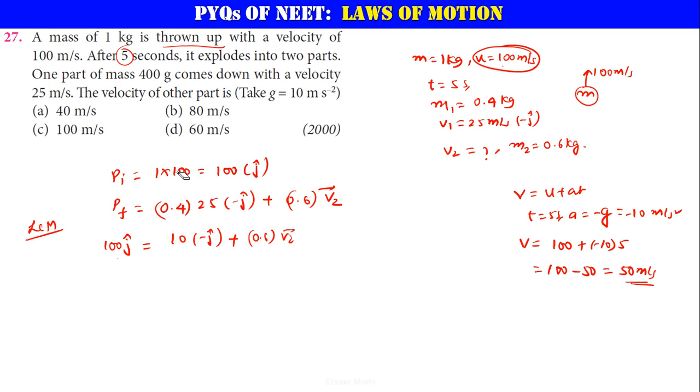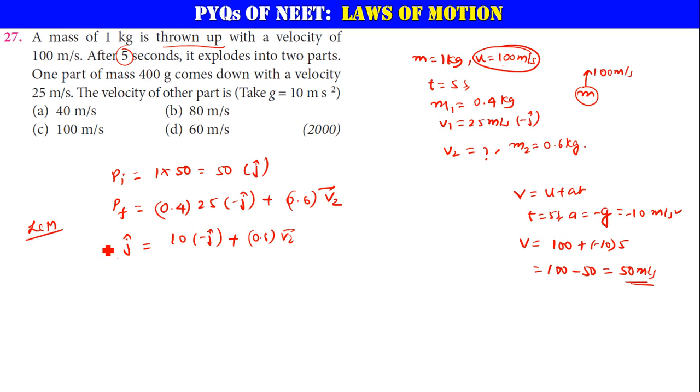Sorry for that. Yes, so initial momentum will be 50 kg meter per second along positive j cap. Very good. So that is the small mistake, otherwise you will get a different answer. You have to be very careful about this.